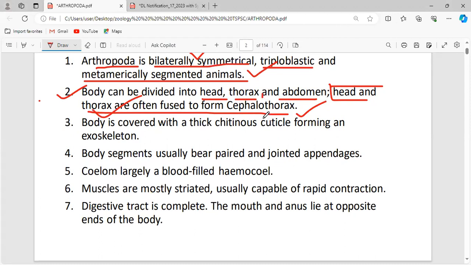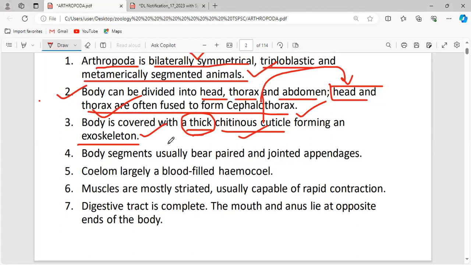The word cephalo refers to the head. So in the animals placed under Arthropoda, the head and thorax are fused together, and the body is divided into three parts: head, thorax, and abdomen. The body is covered with a thick chitinous cuticle, forming an exoskeleton.